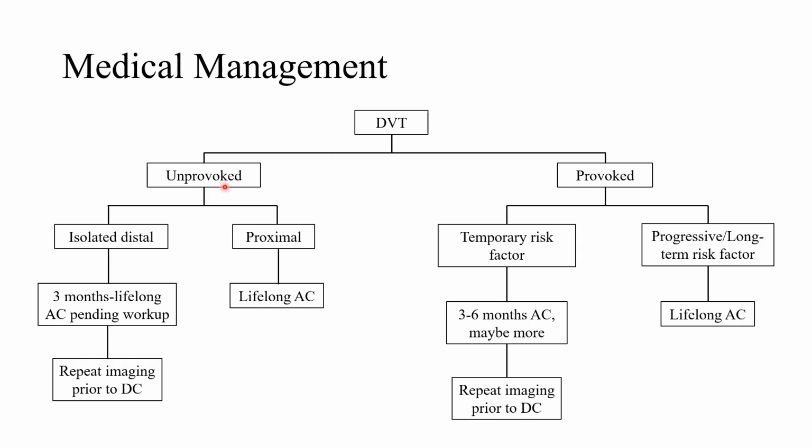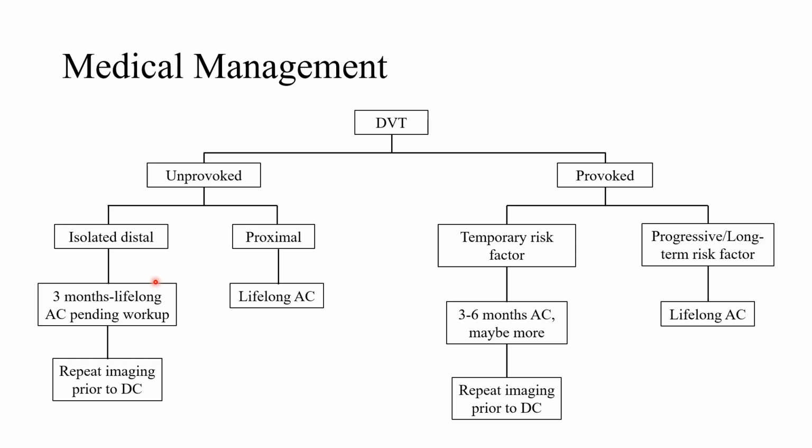So we look at the unprovoked DVTs, and we think of these if it's proximal or distal. And proximal means above the knee, distal means below the knee. So we'll talk about if it's an isolated distal unprovoked DVT, meaning they have a clot, you don't know what caused it, but it's only in the calf veins, right? It's below the knee. It does not extend above the knee. And the reason we care about that, as we said in the beginning, the below the knee clots embolize much, much less frequently. And in these situations, you want to initiate anticoagulation generally at least 3 months, sometimes lifelong, depending